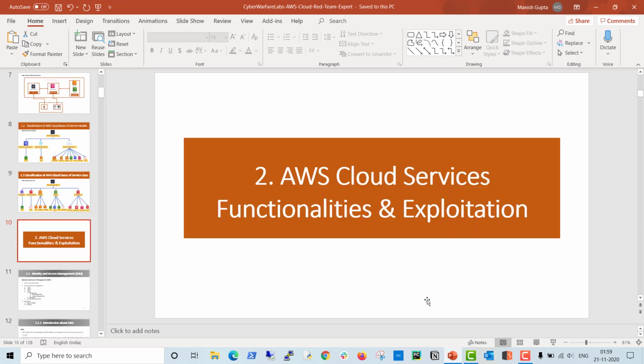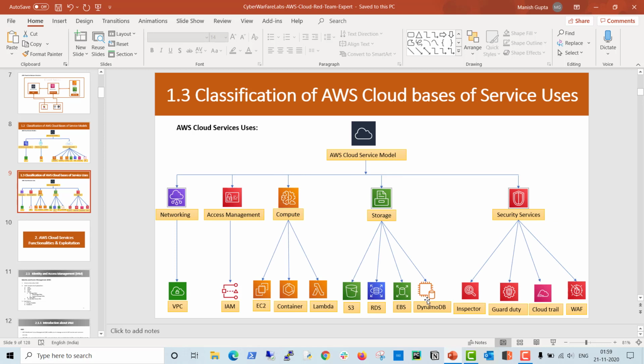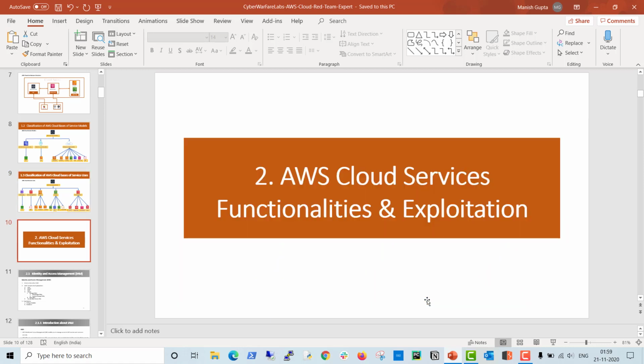So this is all about the introduction to the AWS cloud environment. In the next section, we will discuss the core services provided by AWS, the uses of those services, and how we can